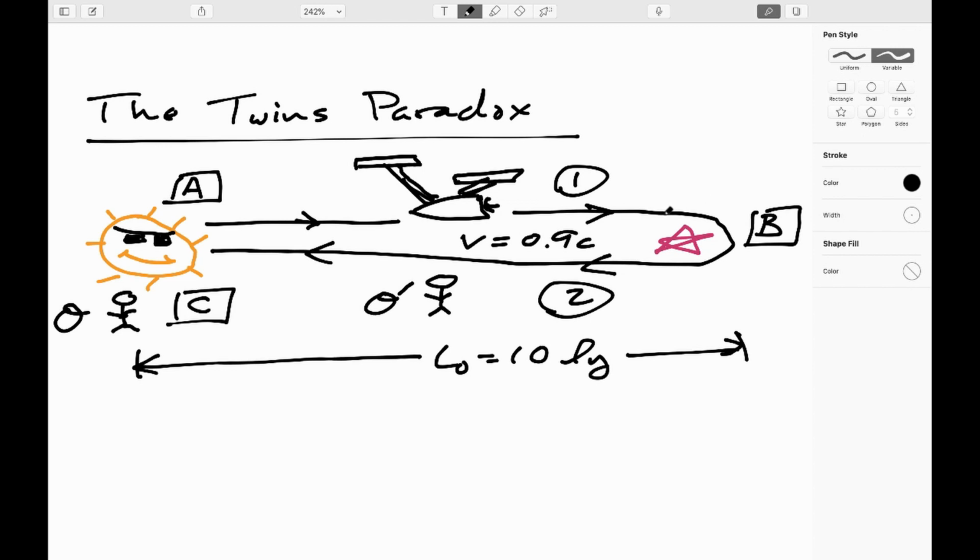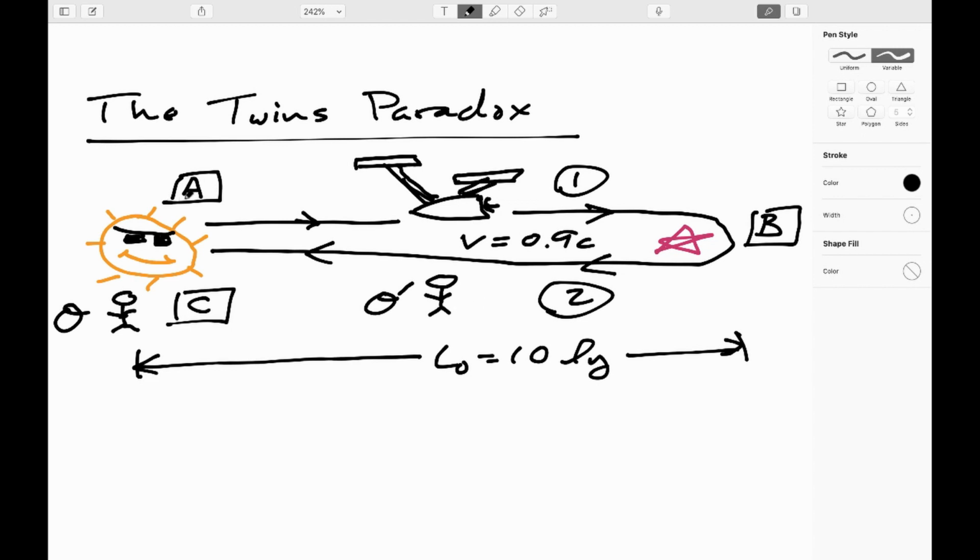Okay, it turns out that the astronaut is younger. And you might say, but wait a minute, you just said they're both swearing the other person's moving, they're both swearing the other person's clock is running slow. How could it possibly be that the astronaut ended up being younger?